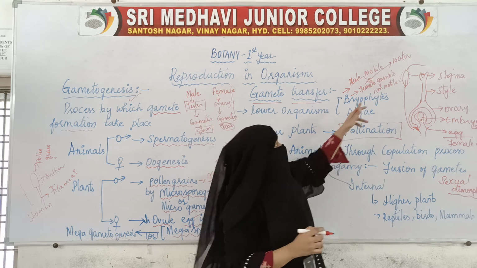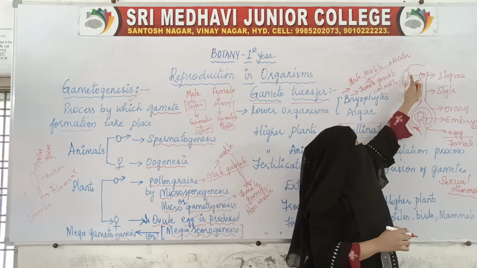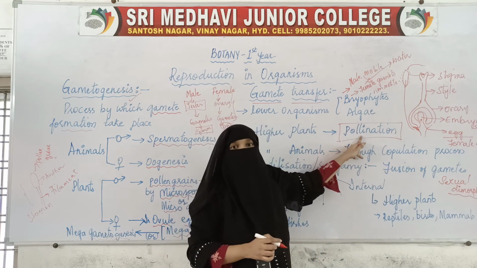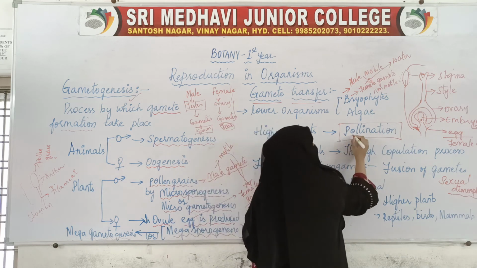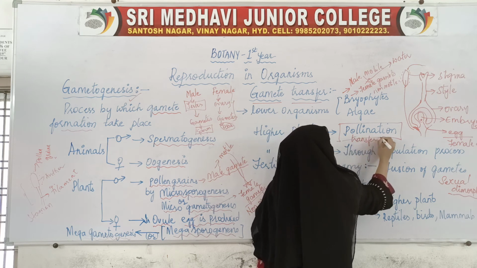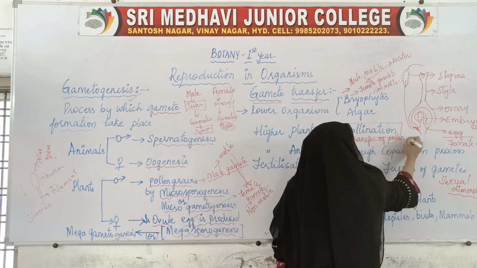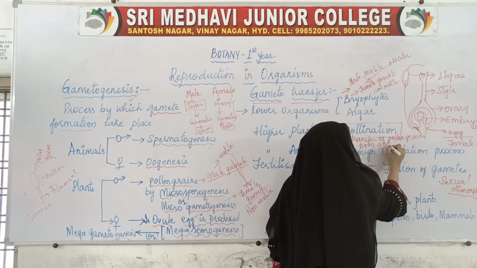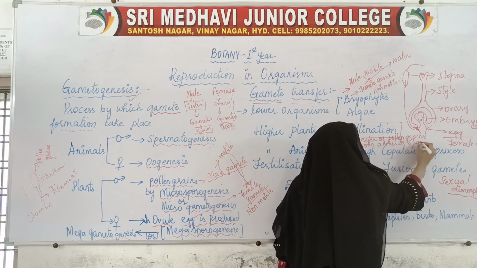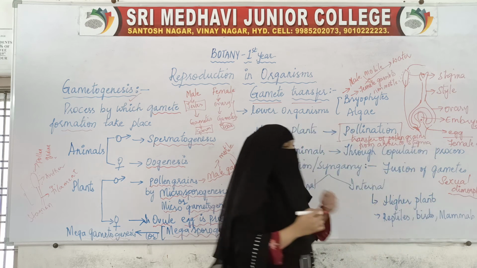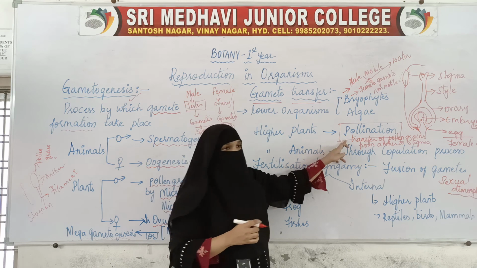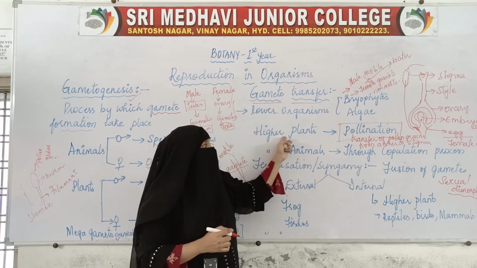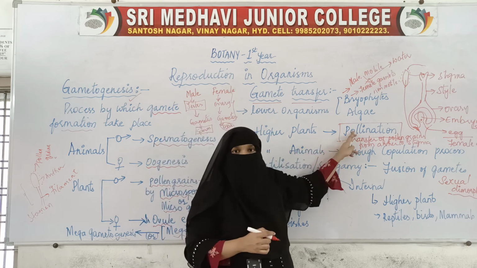This process of transfer of pollen grain from anther to stigma is called pollination. So in higher plants, gamete transfer takes place through pollination.